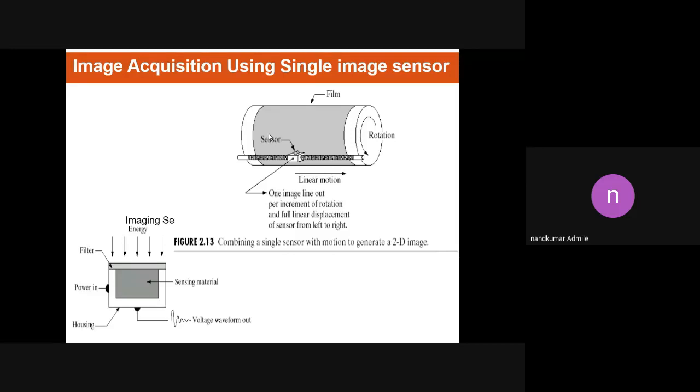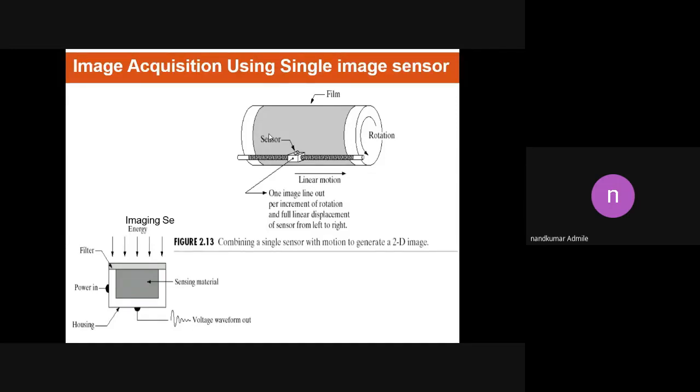The sensor which is mounted on a rod can move in a horizontal direction, which we call the x-axis, and the cylinder, which can be rotated continuously, provides the movement in a vertical direction, that is, the y direction. So we get two directions, one is the x direction and another is the y direction.